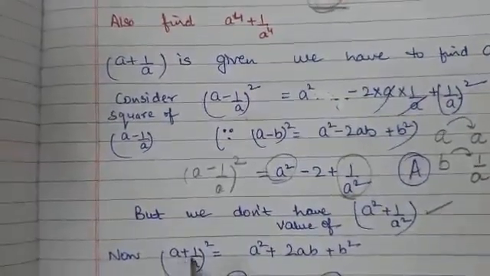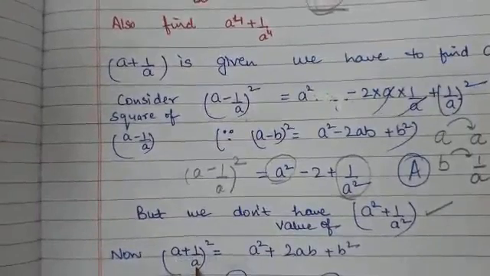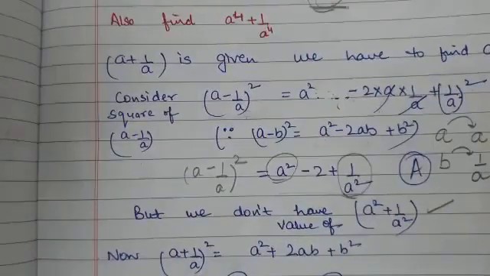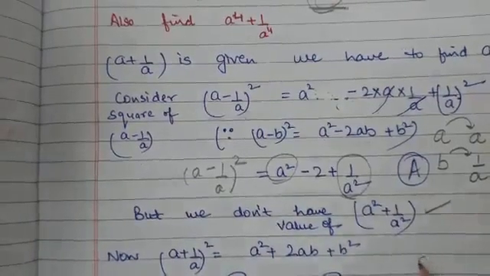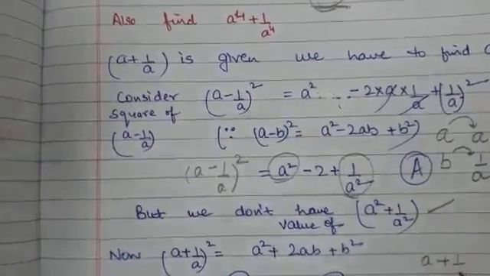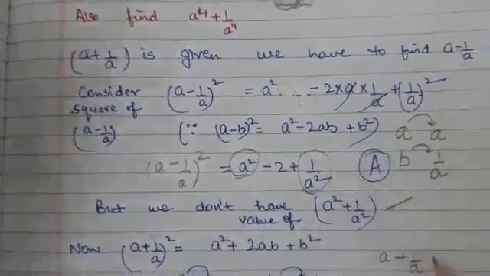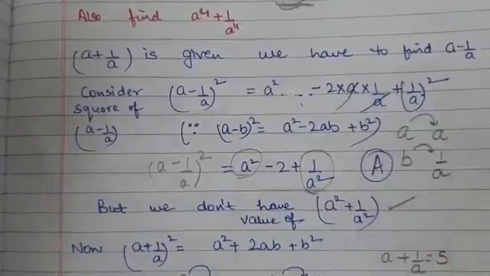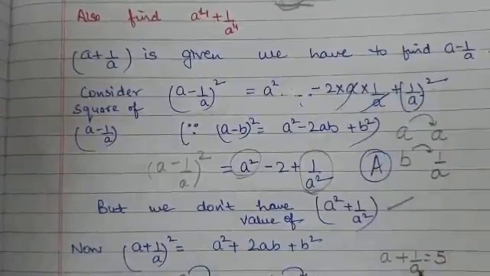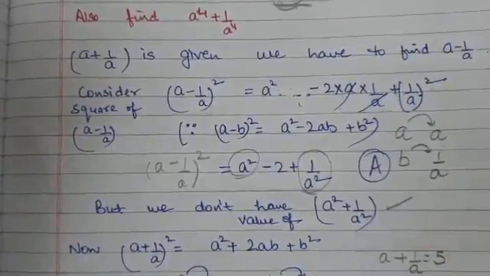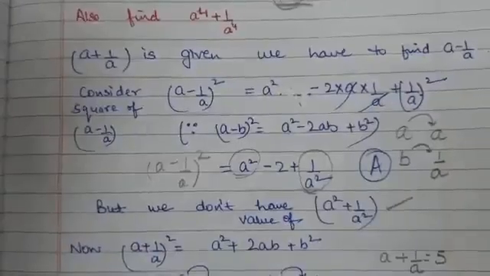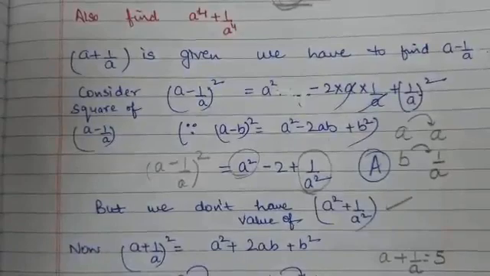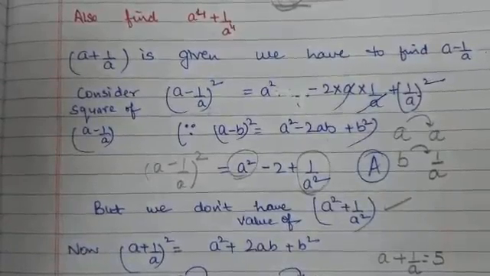So now to find the value of this, we will take (a plus 1 upon a) whole square. Why? Because we know that a plus 1 upon a is equal to 5. So now what we will do, let us do it more clearly.